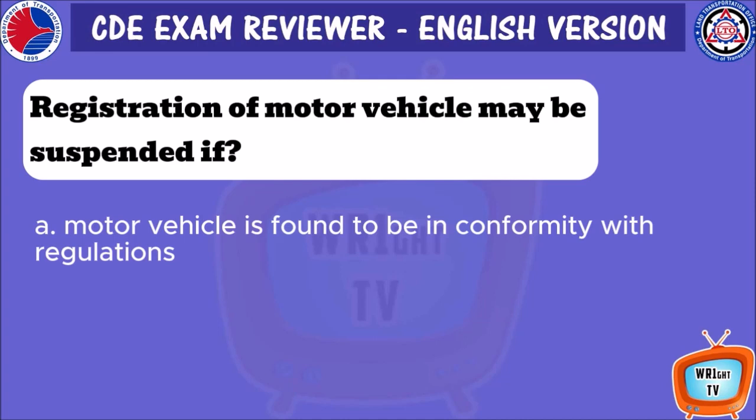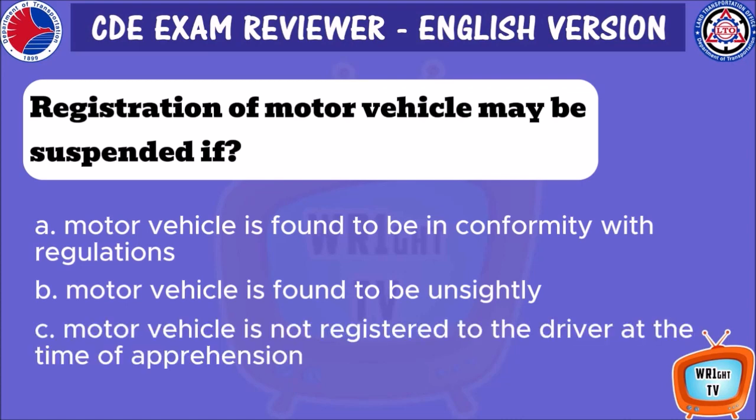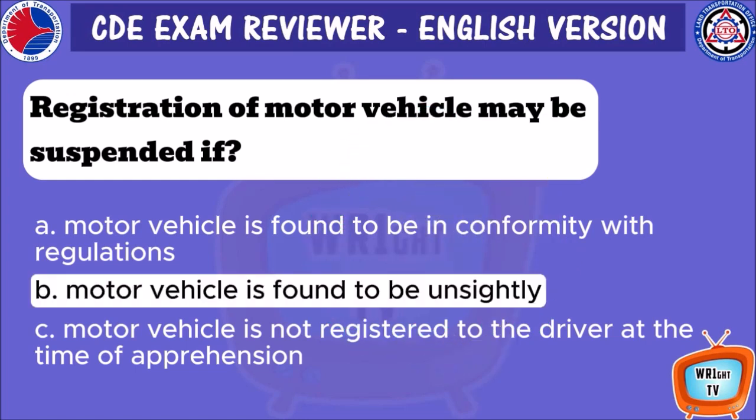Registration of motor vehicle may be suspended if: A. Motor vehicle is found to be in conformity with regulations. B. Motor vehicle is found to be unsightly. C. Motor vehicle is not registered to the driver at the time of apprehension. The answer is B. Motor vehicle is found to be unsightly.